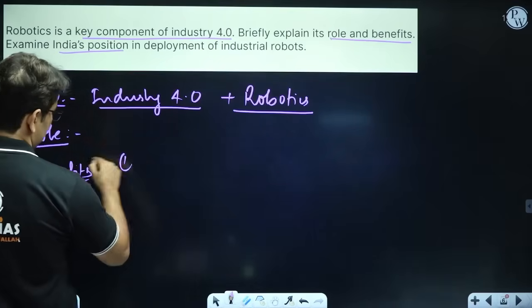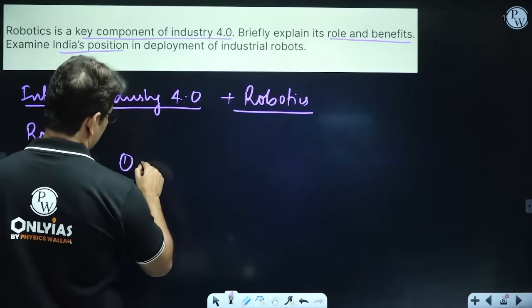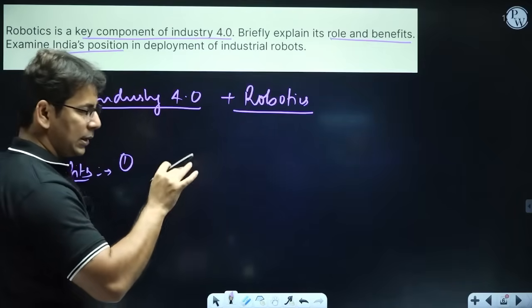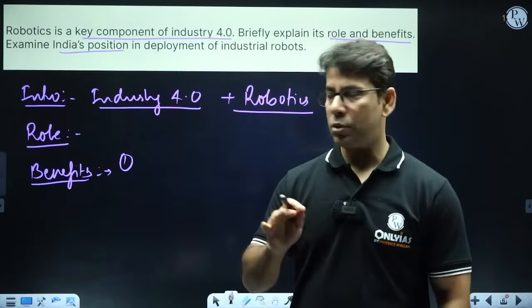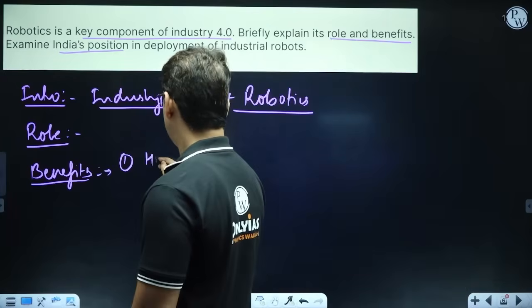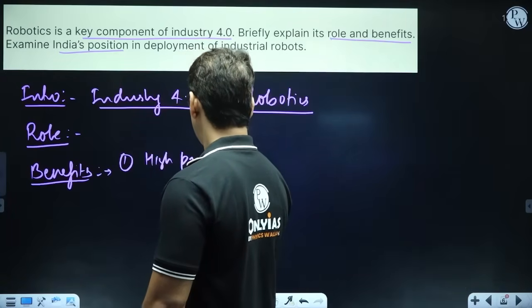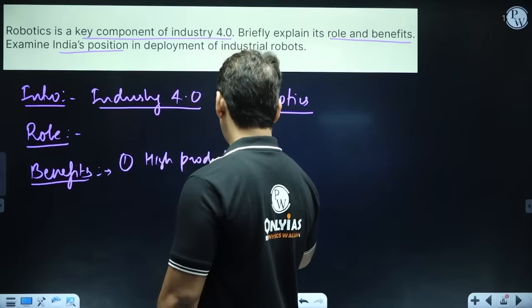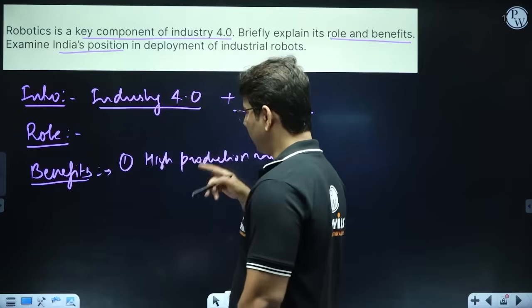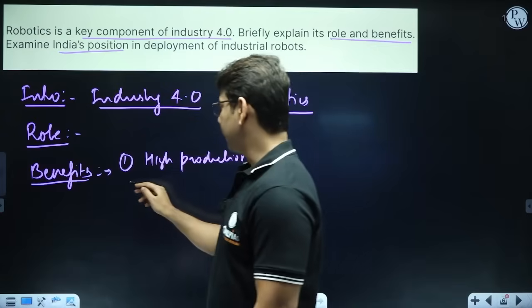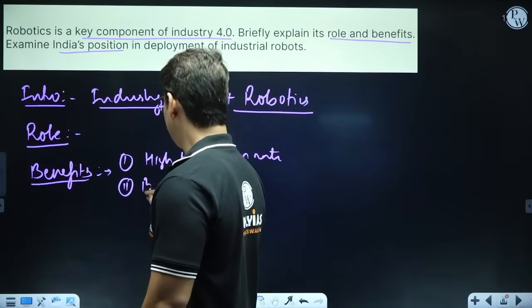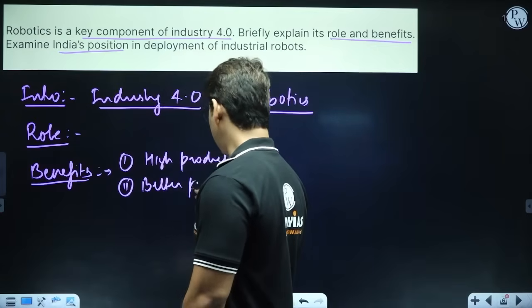The first one is that robots will increase the production rate. So, high production rate, because a robot will work faster than a human being, right? Second thing, better product quality.